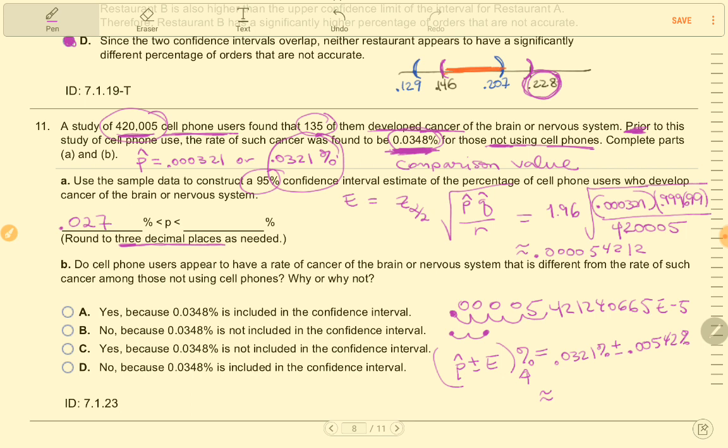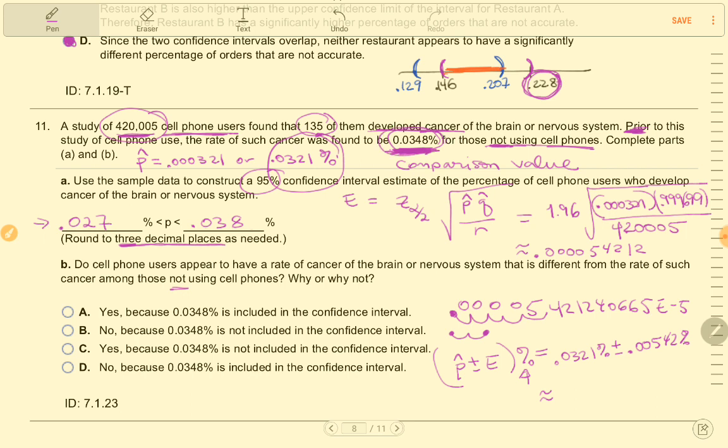And on the right, 0.038%. Do cell phone users appear to have a rate of cancer of the brain or nervous system that is different from the rate of such cancer among those not using cell phones? Why or why not? Right, so my interval that I've just estimated with 95% confidence, I'm 95% confident that this interval contains the true population proportion, which is estimating it to be between 0.027% and 0.038%.